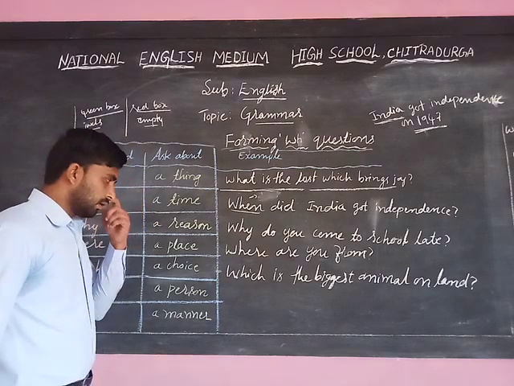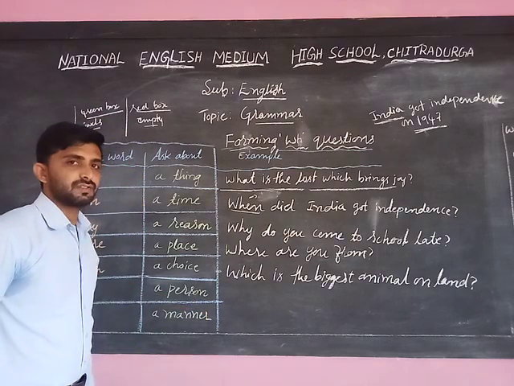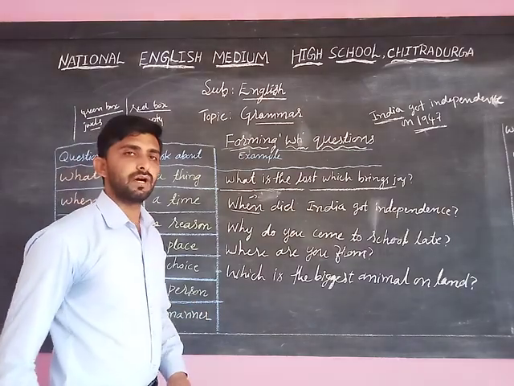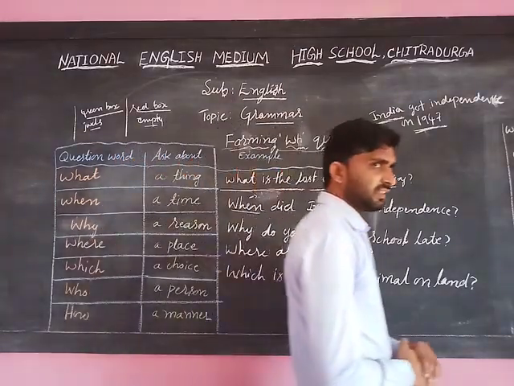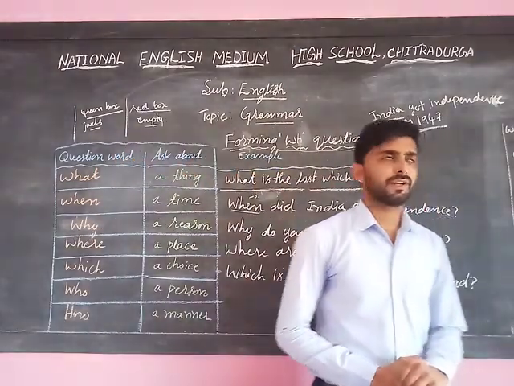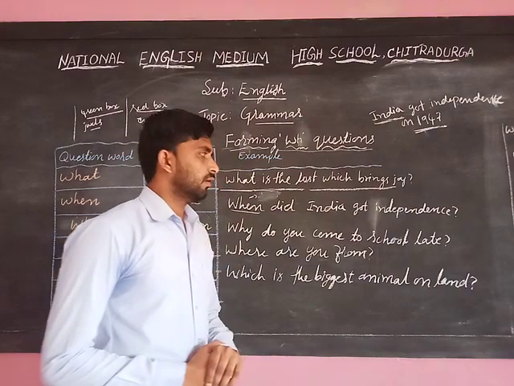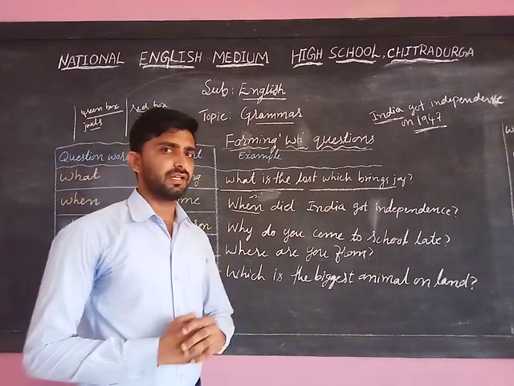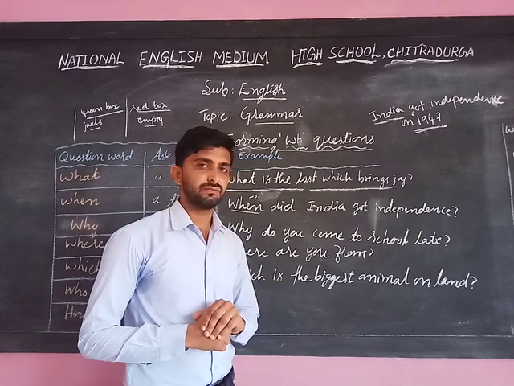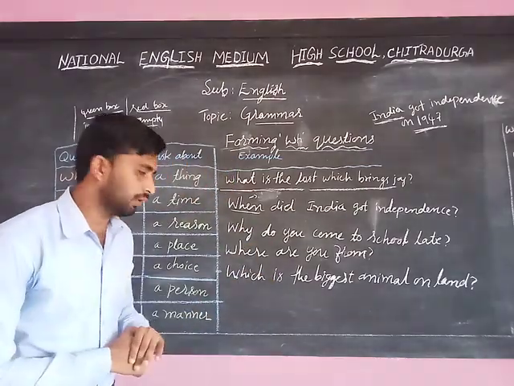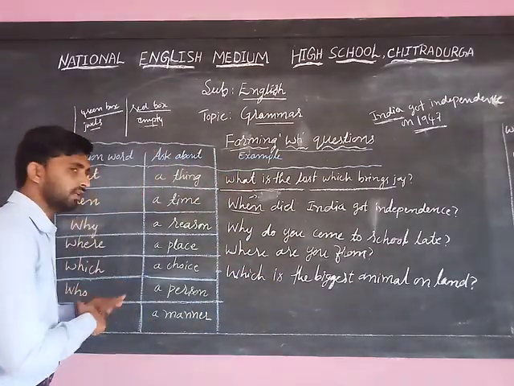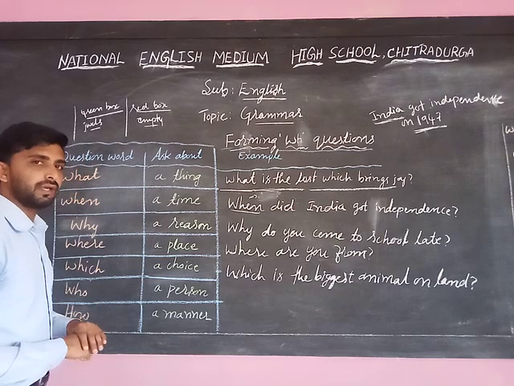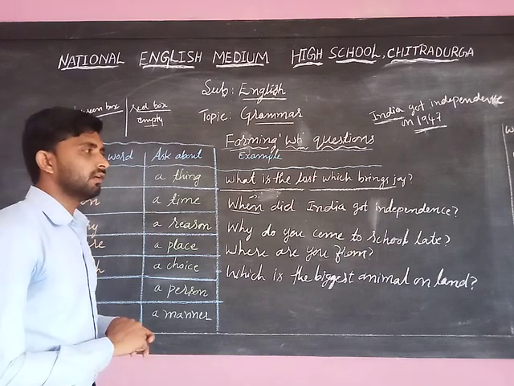Then who we use to know about a person itself. For example, who is your favorite singer? There are several persons, but we select only one person now. So that person, we use who to know about the person itself. Who is your favorite teacher?